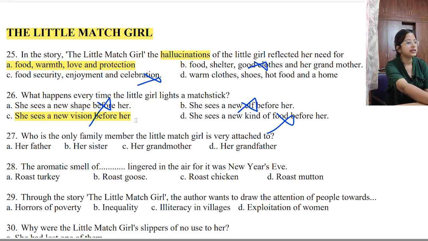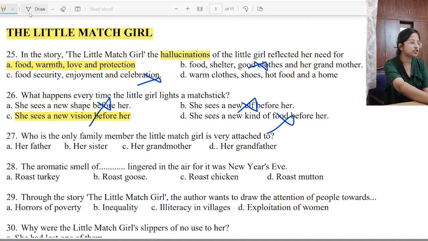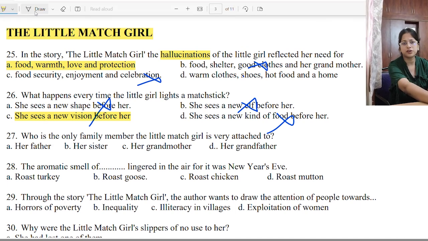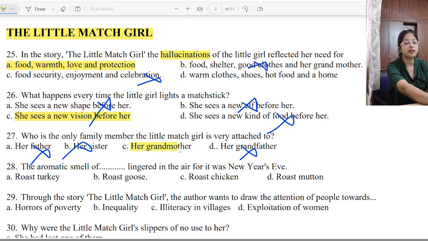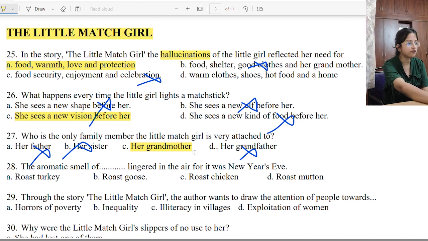Different visions. Next one, who is the only family member the little girl is very attached to? Is she attached to her father? Her father beats her? No. So her sister, we have no mention of her sister. Her grandfather, no mention of grandfather. So the only option correct over here is option number C, her grandmother. She was very fond of her.